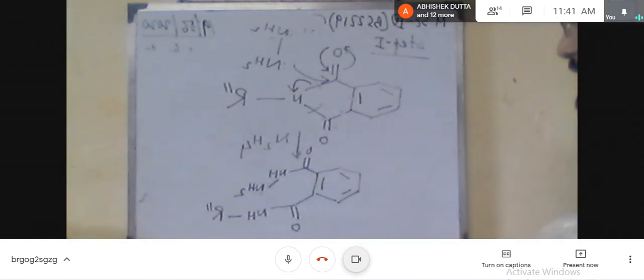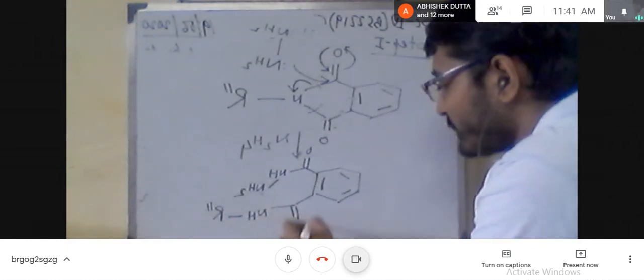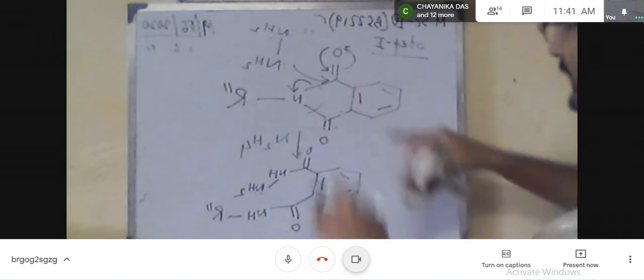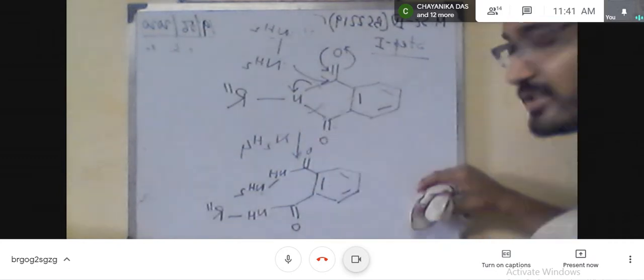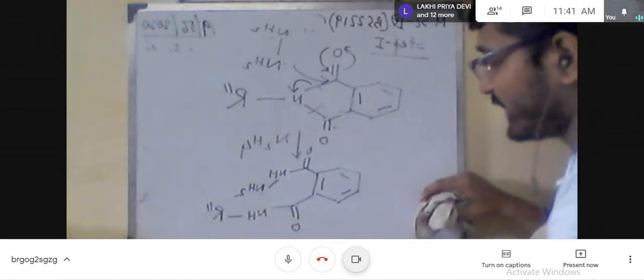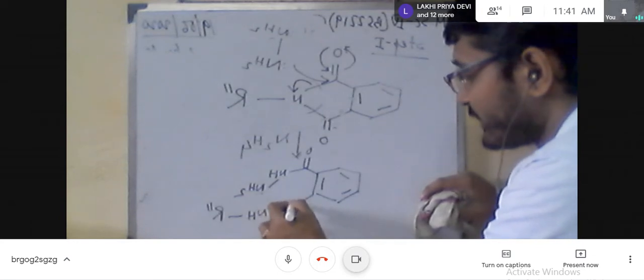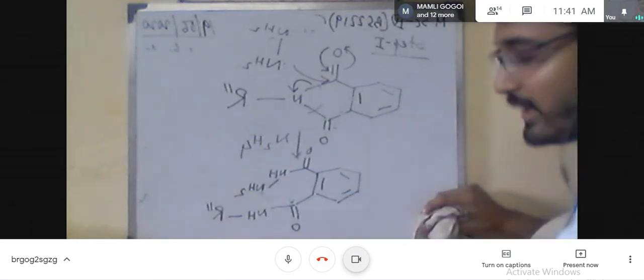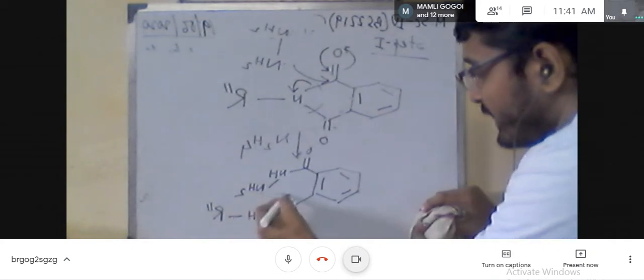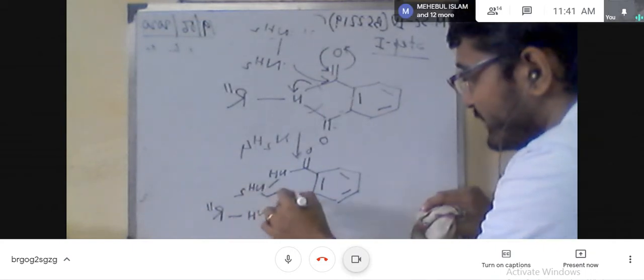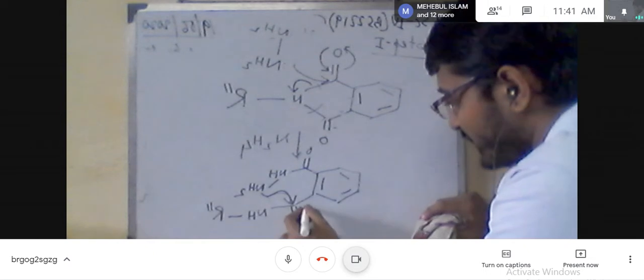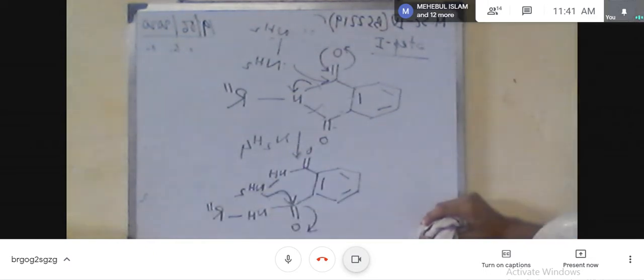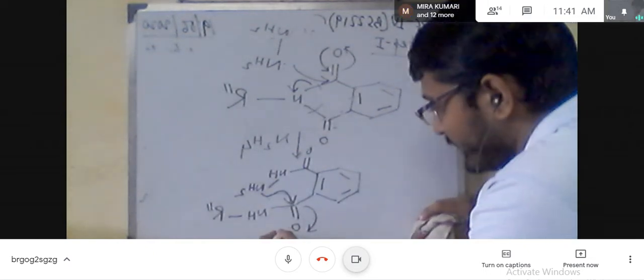Now if it attacks here, that means this is an addition reaction. If it attacks here by the similar technique, the negative charge will be localized on the oxygen, finally it will be reverted back and this bond will be broken. So you will get the structure like this.